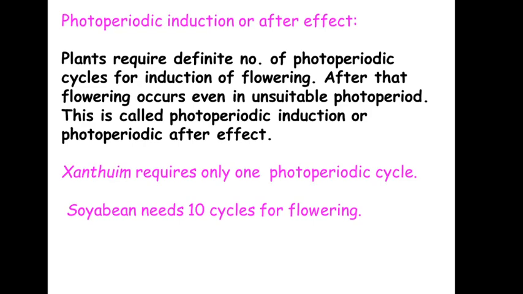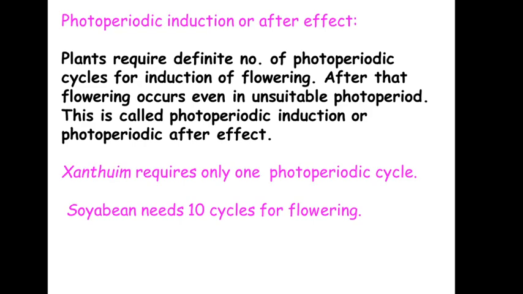Unsuitable photoperiod: a Xanthium plant is a short day plant, so if it is exposed to a long day photoperiod, suppose 16, 17, or 19 hours, even then it will produce flowers. Why? Because it has already received one single photoperiodic cycle, which is its requirement, and that stimulus will remain in the plant. That is sufficient for this plant to initiate the process of flowering. This process is known as photoperiodic after effect or photoperiodic induction.